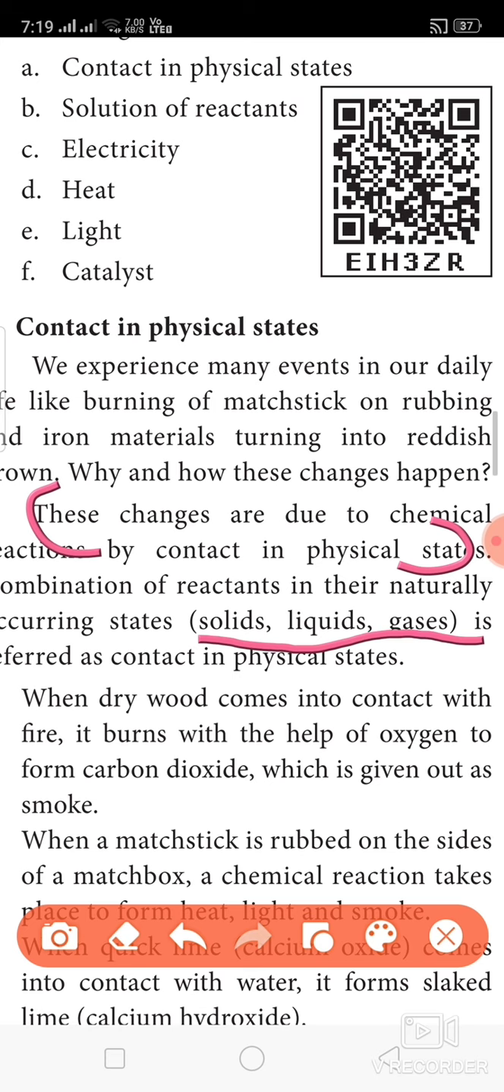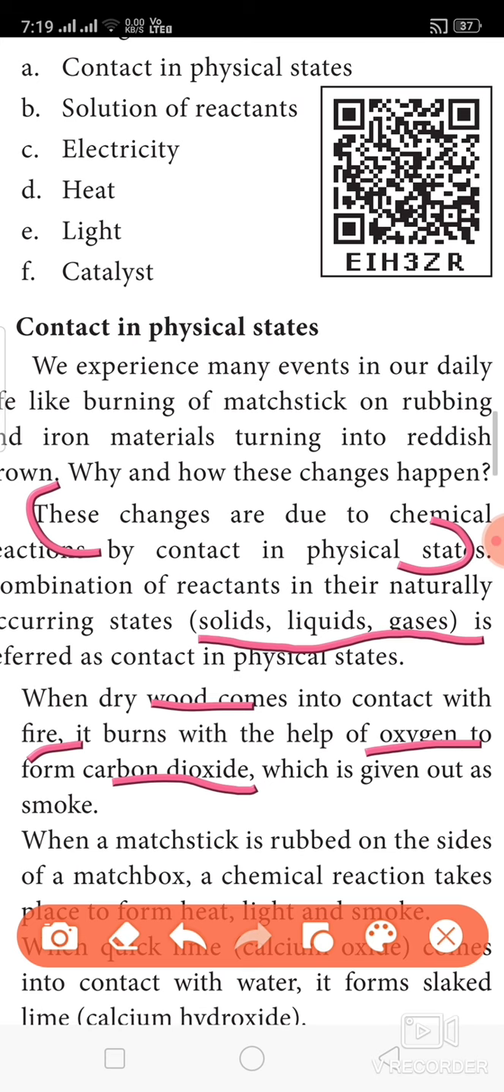So, when dry wood comes in contact with fire, there is physical contact between wood and fire. It burns with the help of oxygen. Oxygen always helps burning. To form carbon dioxide, the product will be carbon. The burnt wood is known as carbon, and the carbon dioxide is given out as smoke.